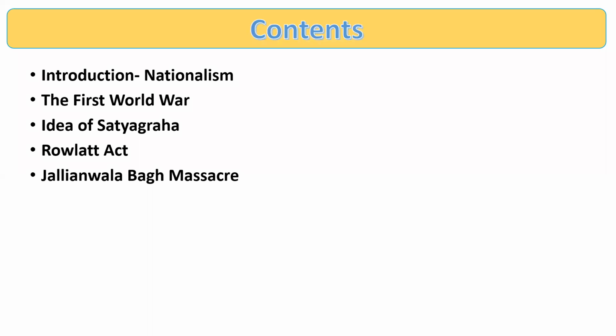Due to this Rowlatt Act, a martial law was imposed in Amritsar in 1919, and on 13 April 1919, on the day of Baisakhi, there was a massacre in Jallianwala Bagh. We have studied all these things in the previous video lecture, right?